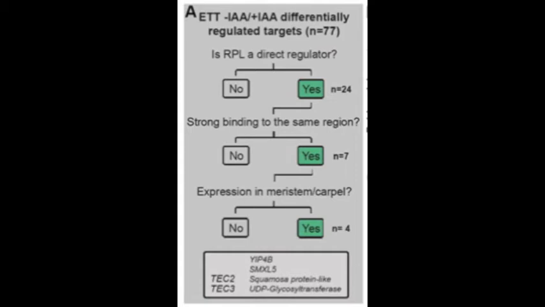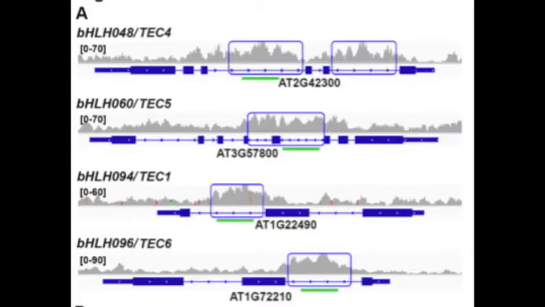We also targeted some genes that belong to the class of basic helix-loop-helix type transcription factors. We knew from the work that we published in Development last year that ETTIN interacts with one of those called INDEHISCENT, and that protein-protein interaction is indeed sensitive to IAA.